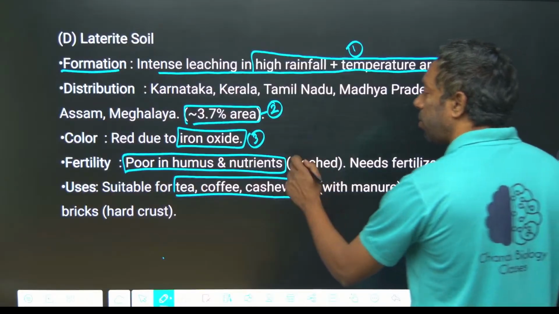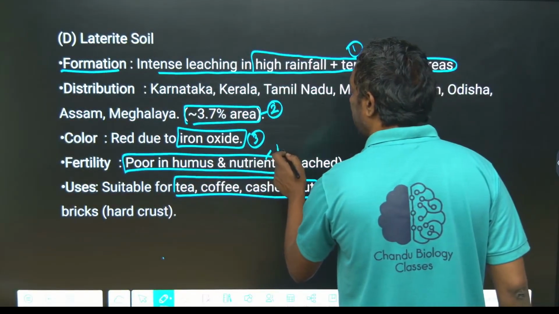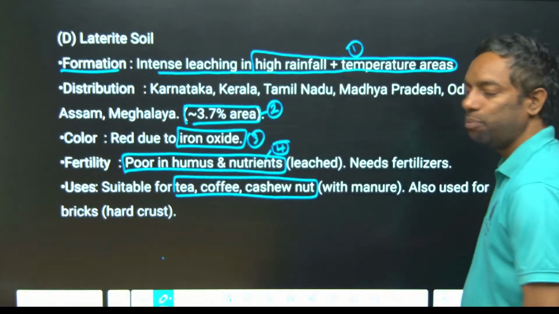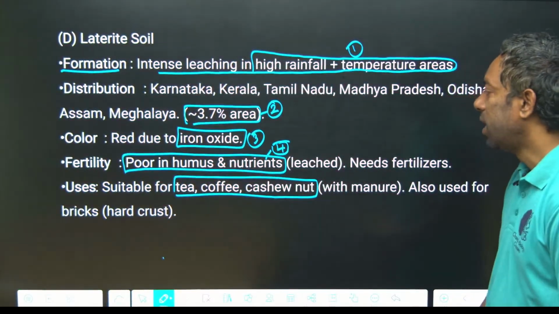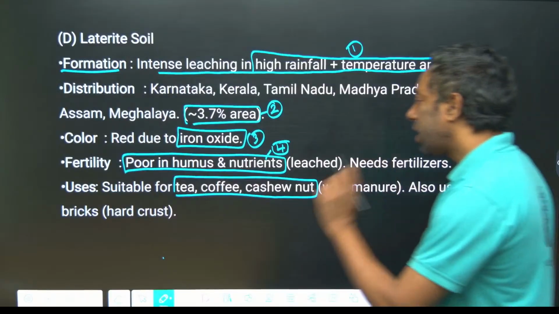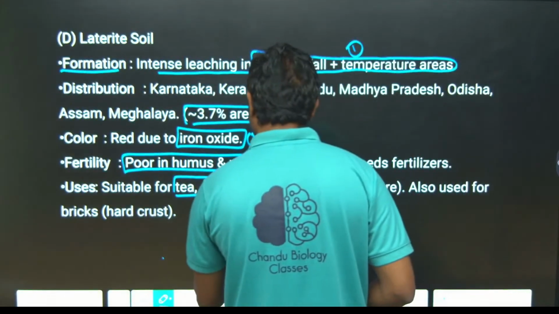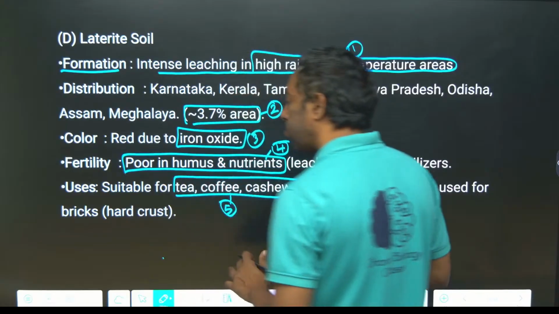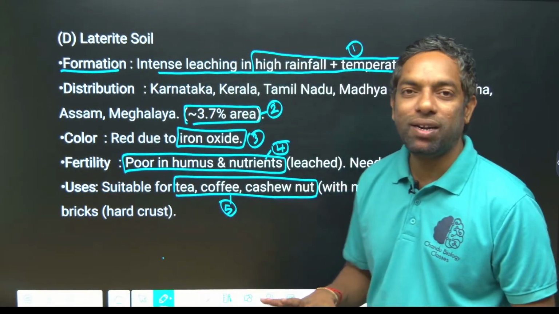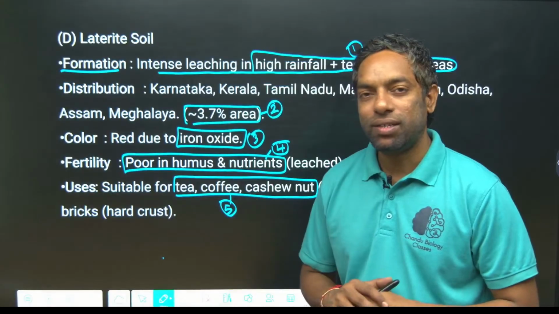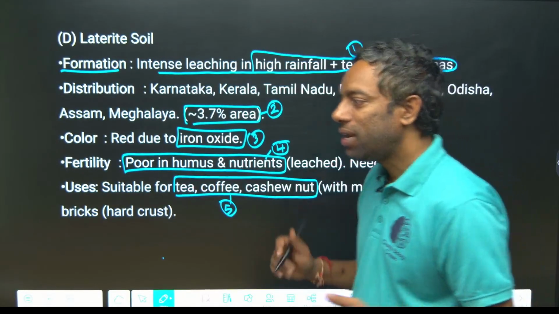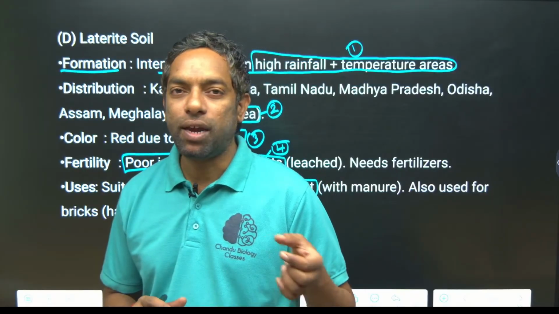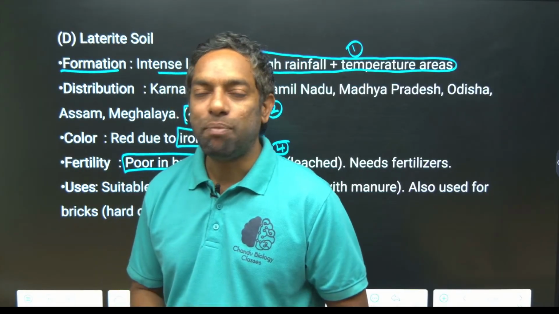And poor nutrients and humus, this is very important for laterite soil. It can support coffee, cashew. This is the fifth point. These 5 points are the most important for laterite soil, guys. Mainly laterite soil is useful for cashew nuts and tea plantation.